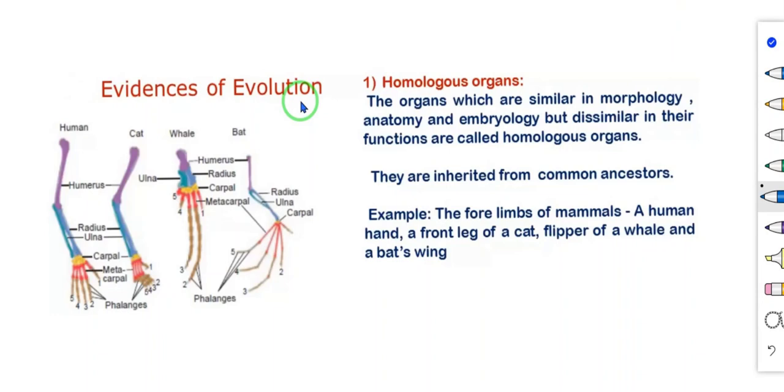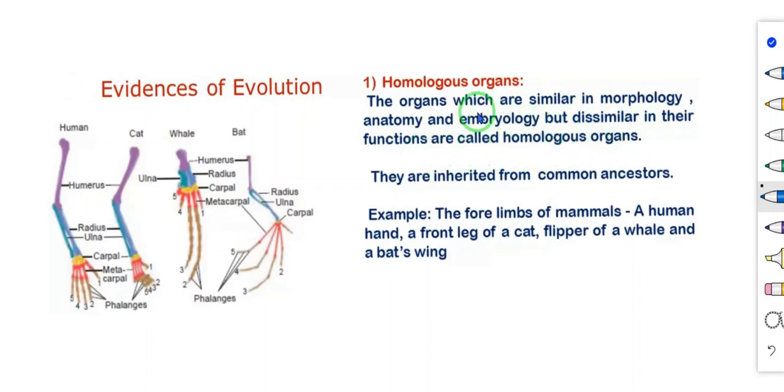So, first, evidences from morphology and anatomy. Morphology, that is the external characters, external structure. Anatomy, internal structure. So under that, first one, homologous organs. The organs which are similar in morphology, anatomy and embryology but dissimilar in their functions are called homologous organs.